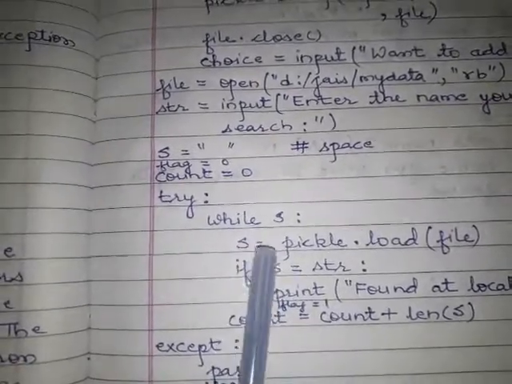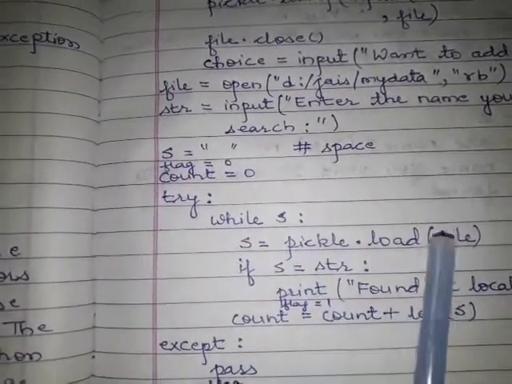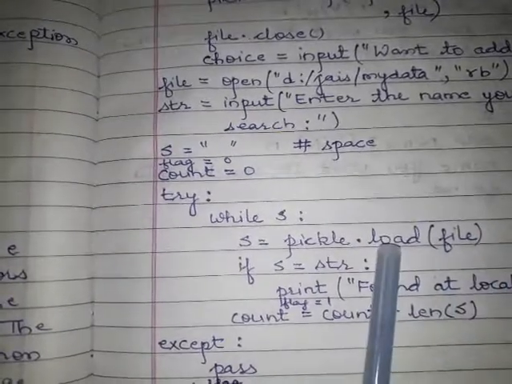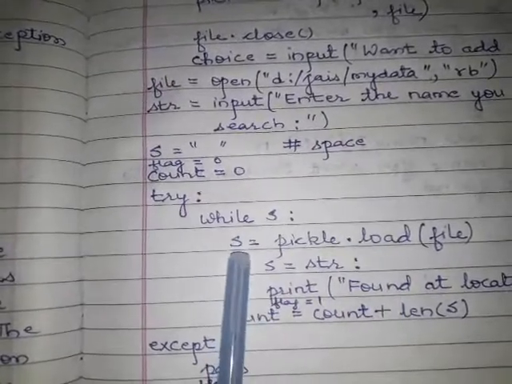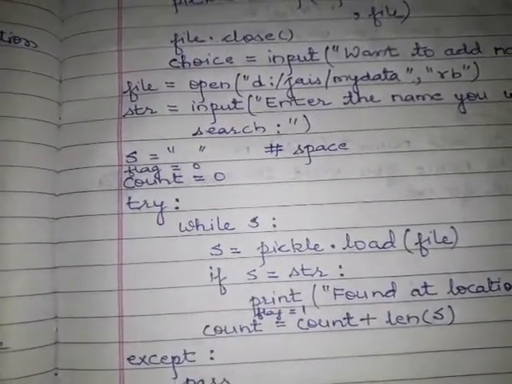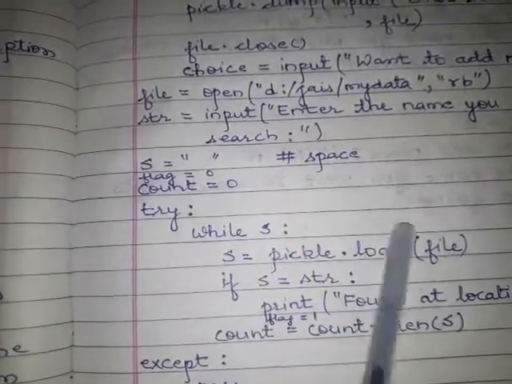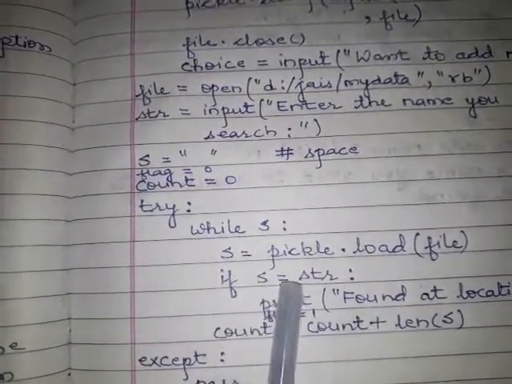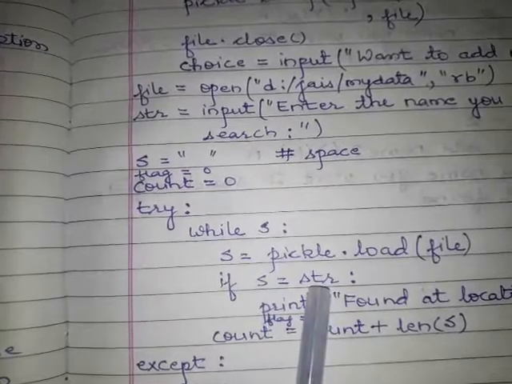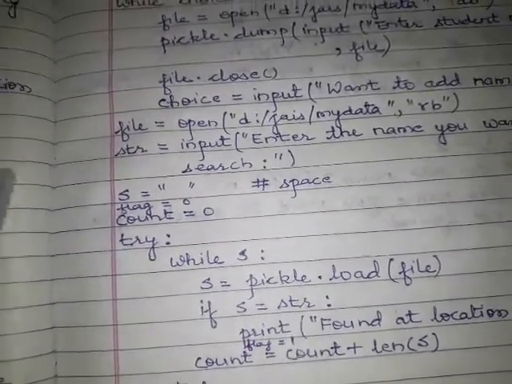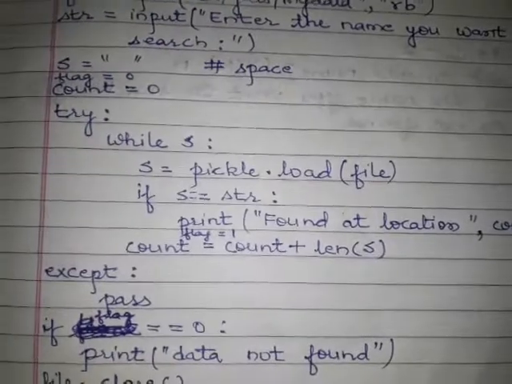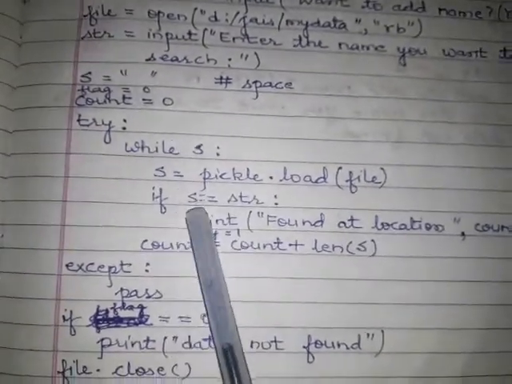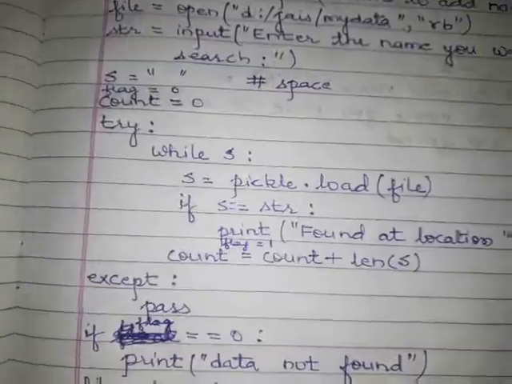While True, s equals pickle.load file. The load method is used to read the content from the file. So the first string will be loaded. If s equals to str.